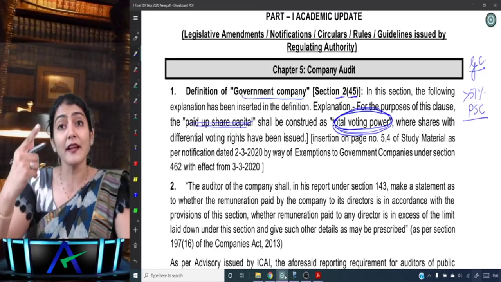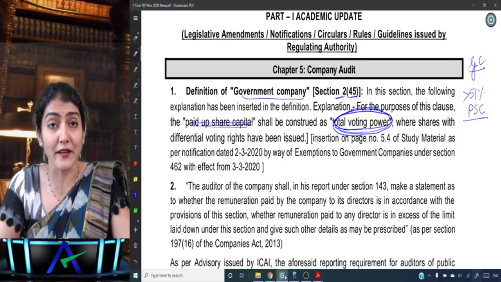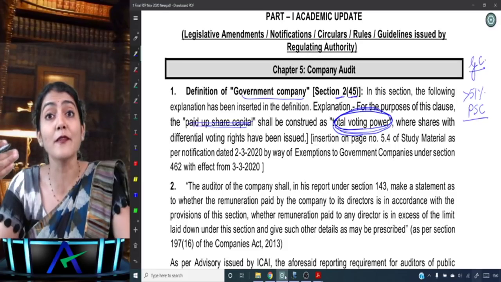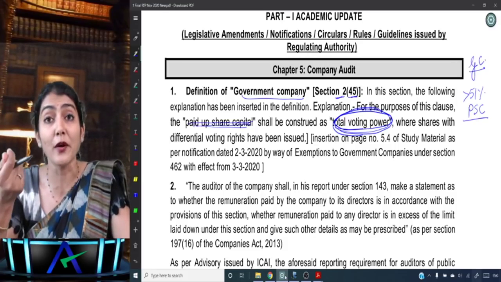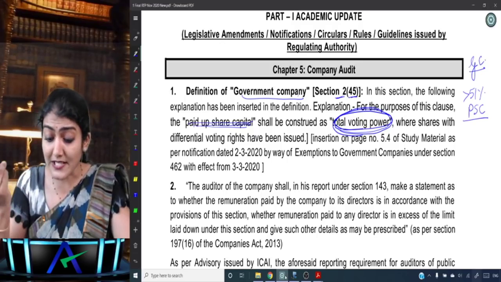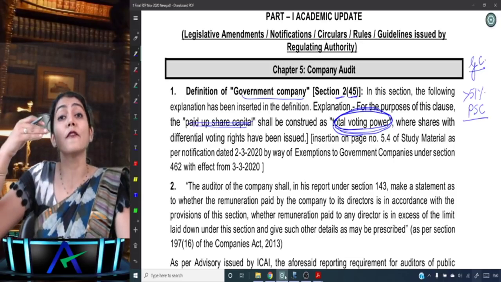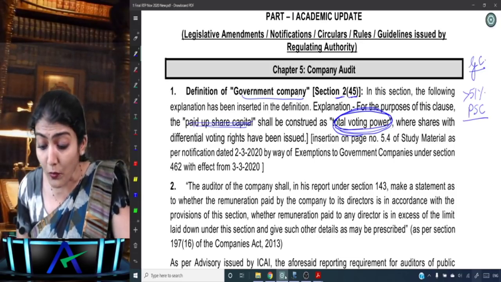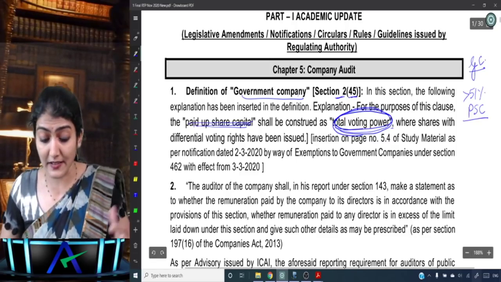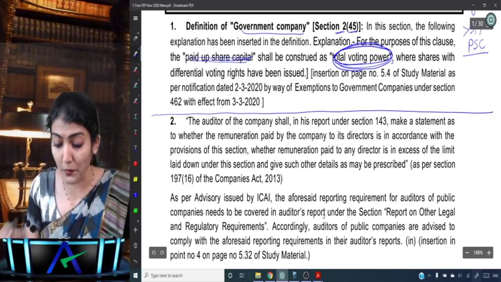Generally it is 1 share 1 vote, but there could be differential voting right shares where it could be 1 share 2 votes up to 10 votes, called superior right shares, and the superiority is with respect to voting. So that's the change in the definition of the government company, not less than 51% of the total voting power. This question is expected as an MCQ. That's the first amendment.